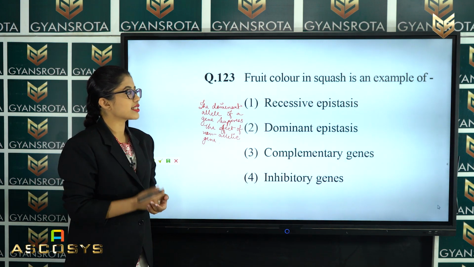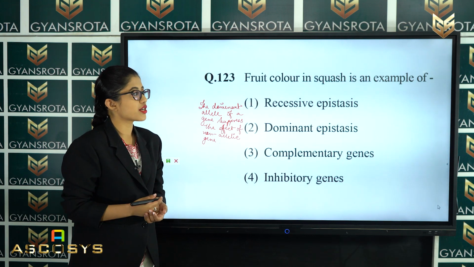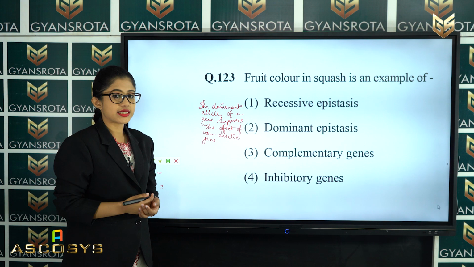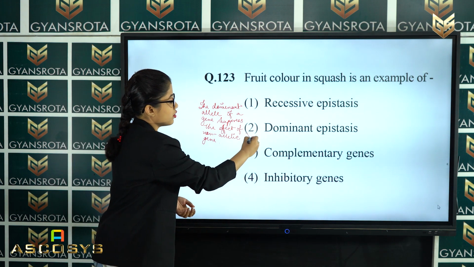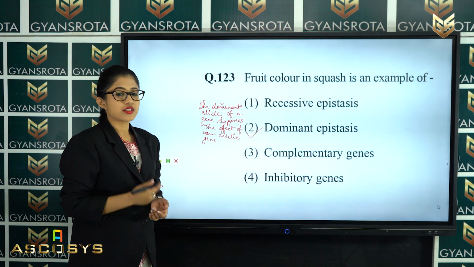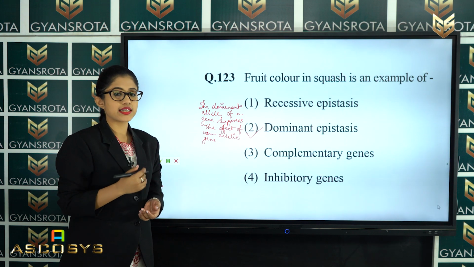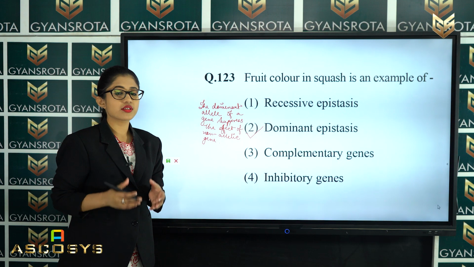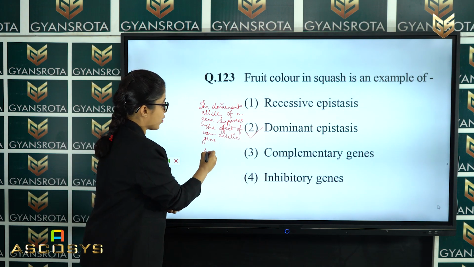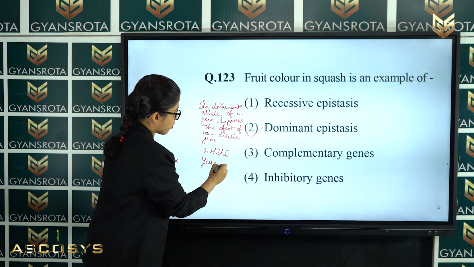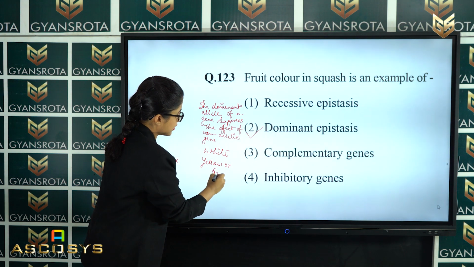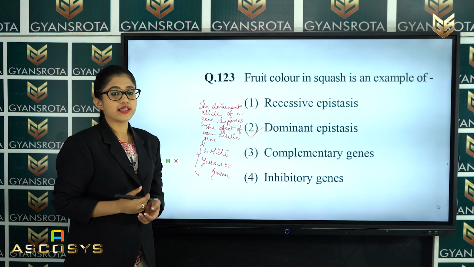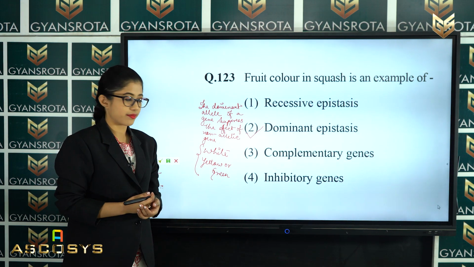So, in this question it is asked that fruit color in squash is an example of what. What is the correct answer among these? That is option number 2, dominant epistasis. So, dominant epistasis is the correct answer, and in summer you can see that the squash color is either white, yellow or green. These are the 3 different types of color which the squash gives during summer time.